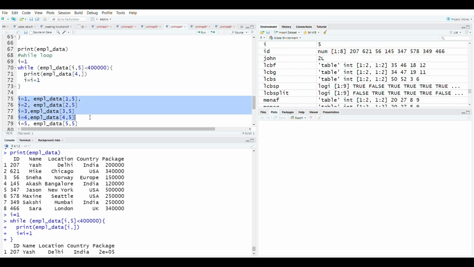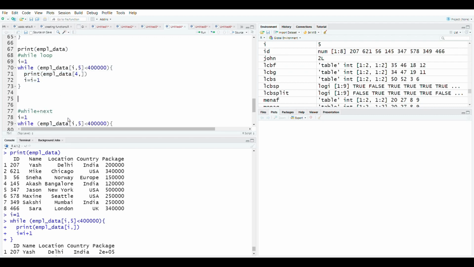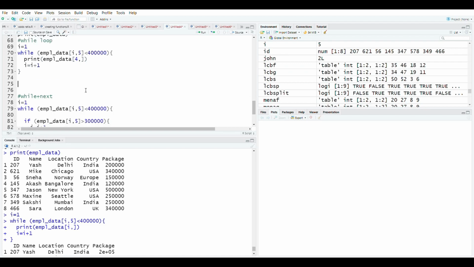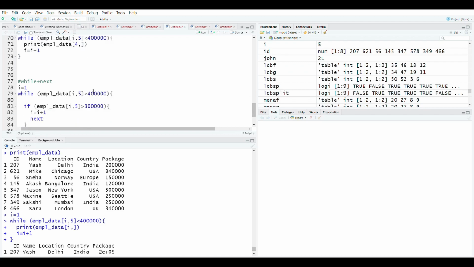So what can we do if we want to skip a particular line? I will write the same command, where I will tell it to skip a particular row. Here, what I have done is given a condition within the while loop.